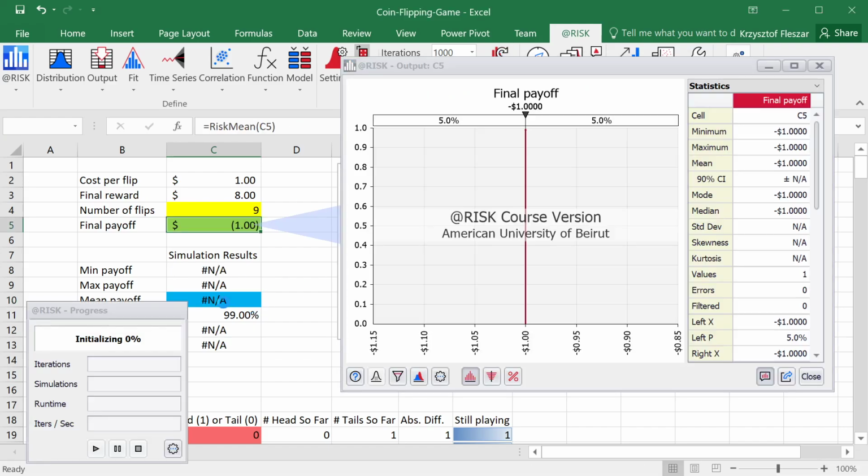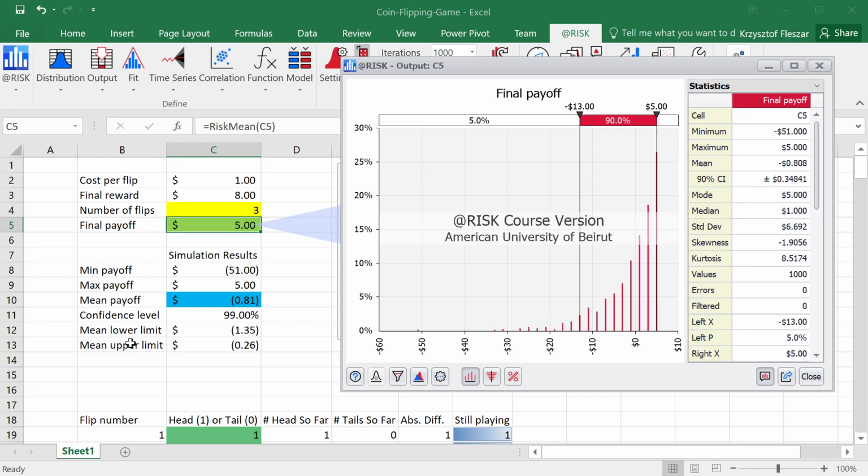Now the simulation will run, but notice it will take a little bit longer. Now it's finished. We see the distribution, and the distribution has become more interesting. What I want you to see is that plus $5 here is actually happening quite frequently, and plus 3 and plus 1, and then minus 1, minus 3, minus 5. And there are actually much higher negative values.